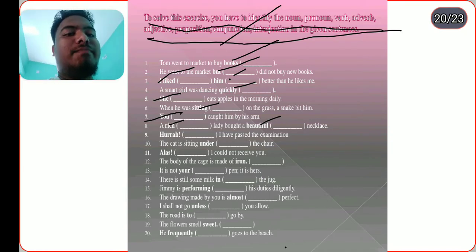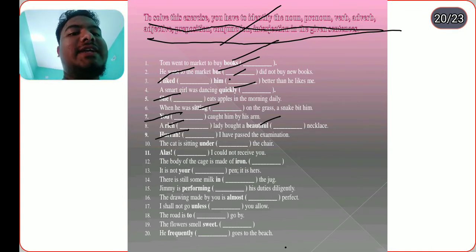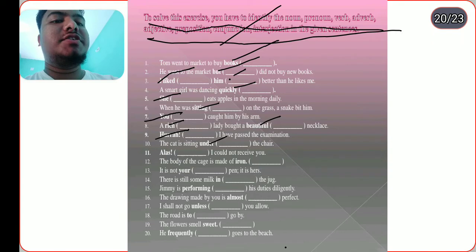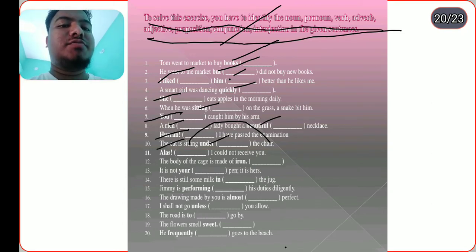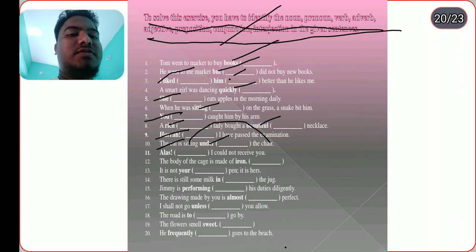Hurrah! I have passed the examination. "Hurrah" is an interjection. The cat is sitting under the chair. "Under" is here a preposition because it shows the relationship between sitting and chair, you can see. Alas, I could not receive you. "Alas" is here also what? An interjection.